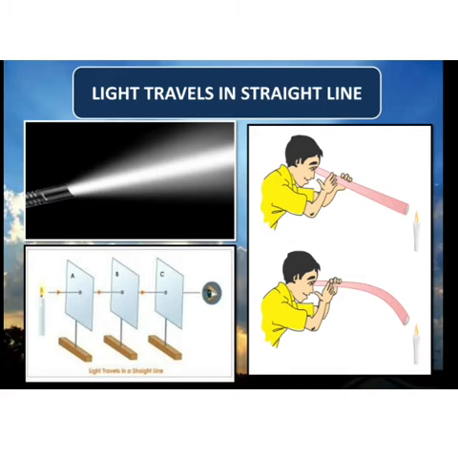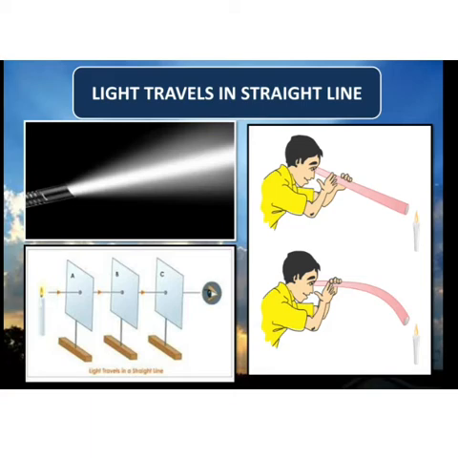Next, we'll be starting with the property of light, which is light travels in a straight line. We always see light travel in a straight line. For example, if we switch on a torch, the light comes in a straight line. Or when we go to watch a movie, we see that the light comes out straight from the projector. प्रोजेक्टर में से स्ट्रेट एक लाइट की बीम आती हुई दिखती है. So that means light travels in a straight line.